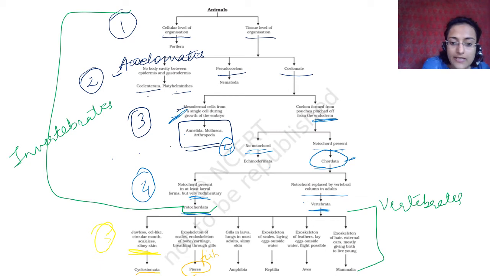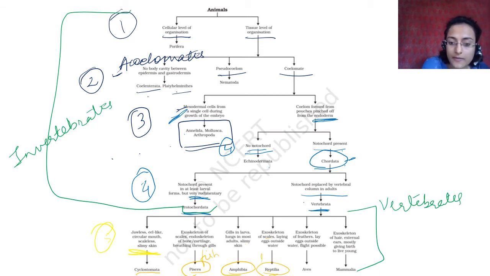Amphibia: gills in larva. Larval stages have gills, and adults have lungs, and they have a slimy skin. Because they're on the land, they need to maintain the moisture of their skin. They don't want to dry, so they have moist skin. They are amphibians. Reptiles have an exoskeleton of scales. Amphibia don't have any scales. Reptiles have an exoskeleton of scales. They lay eggs outside of water. That is the main difference between the reptiles and amphibia.